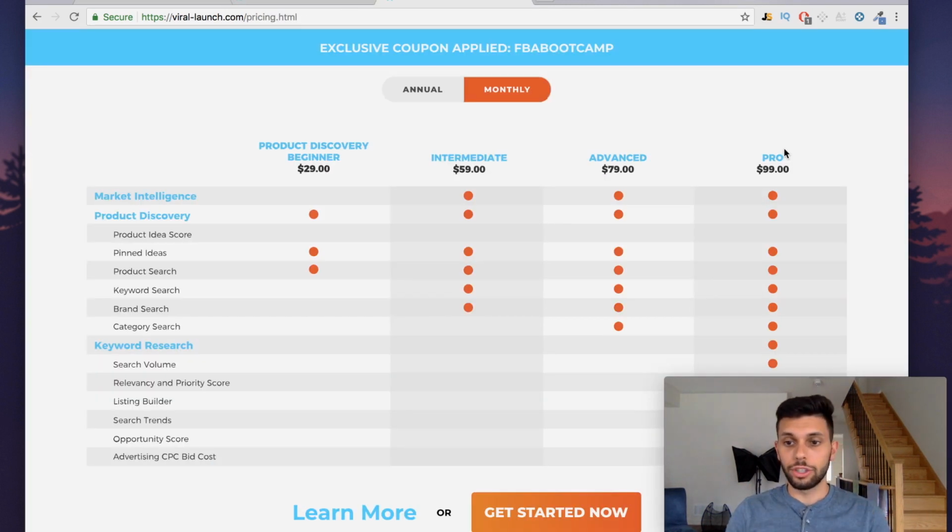So I just purchased Viral Launch, and these are the different plans that you can get. I didn't want to get the product discovery beginner because, yeah, it's nice that you get the product discovery, but I wanted the Chrome extension, which is basically like the Jungle Scout Chrome extension, which I will show you right now.